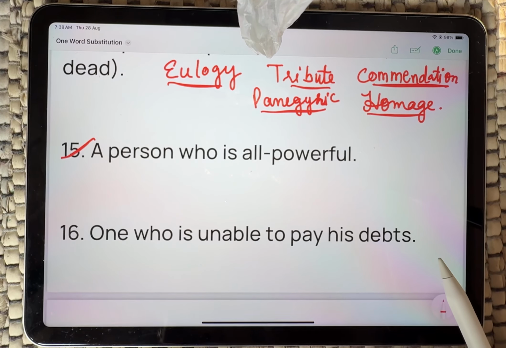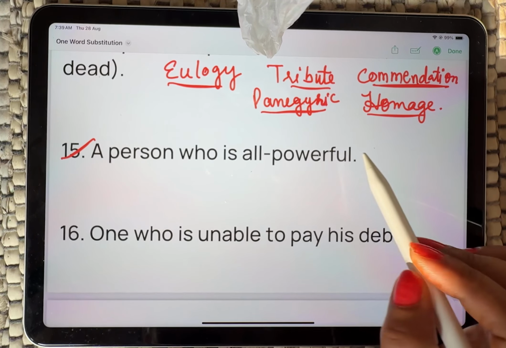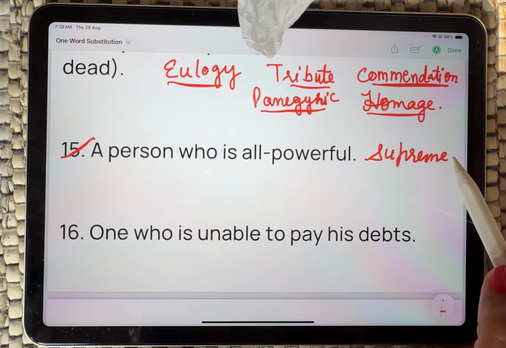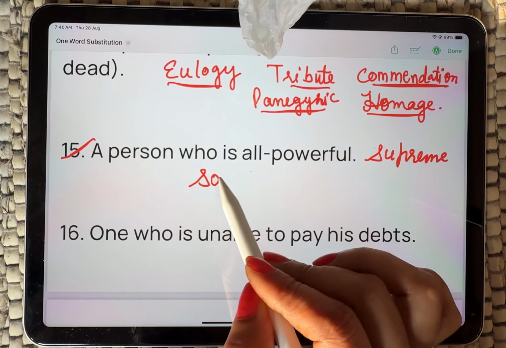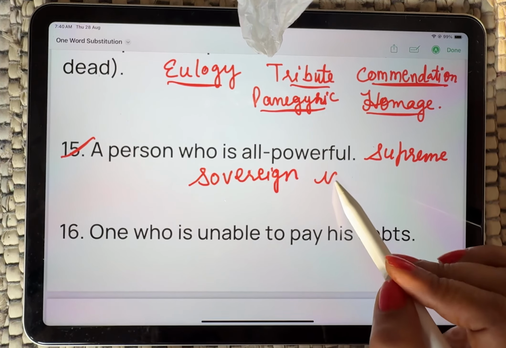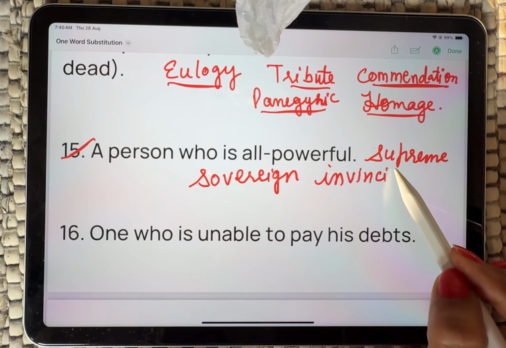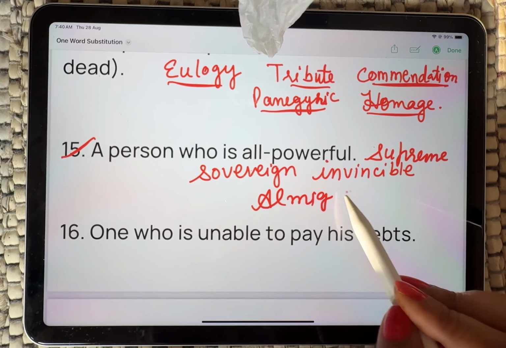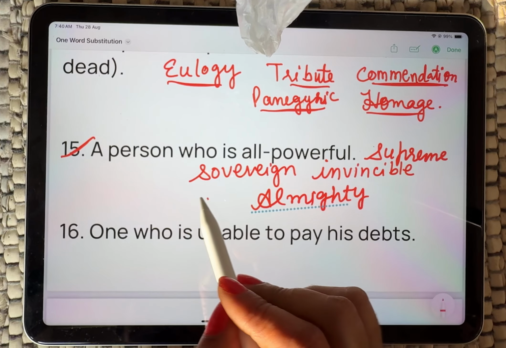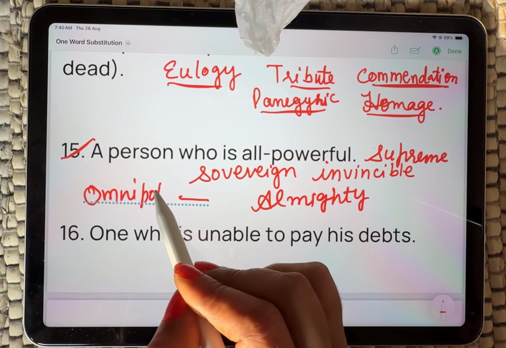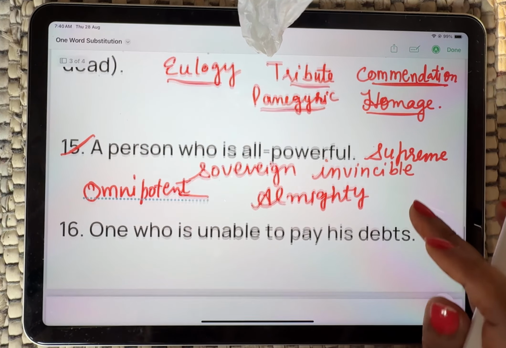A person who is all powerful, that Sarva Shaktiman, who has unlimited powers. That is supreme somehow. Supreme, not a person. It's a superpower somehow. That is all powerful. Another word is invincible. All these are, you can say, synonym of the same word. Almighty is there. And the right synonym for that is omnipotent.